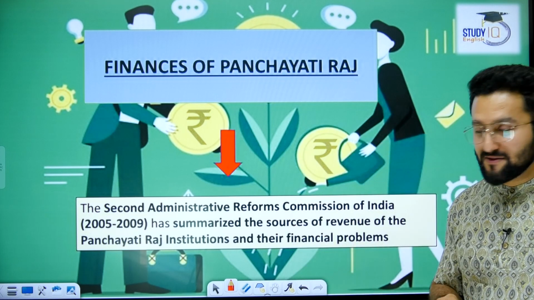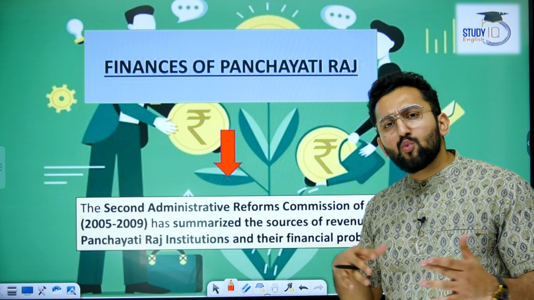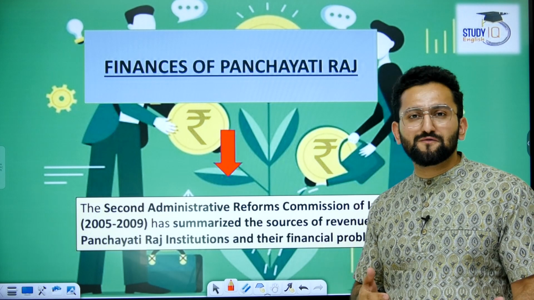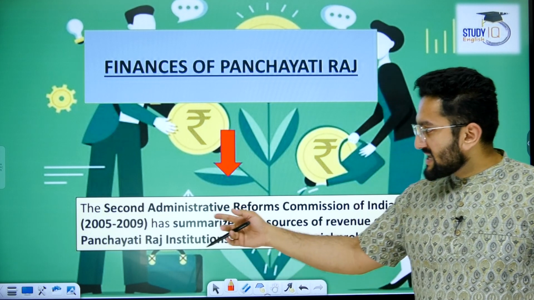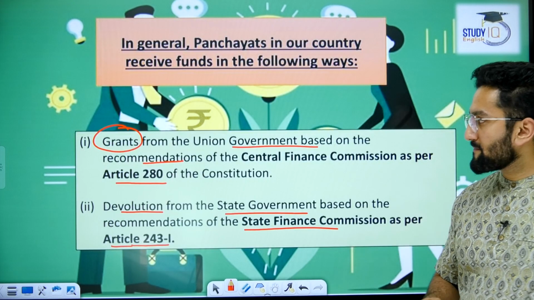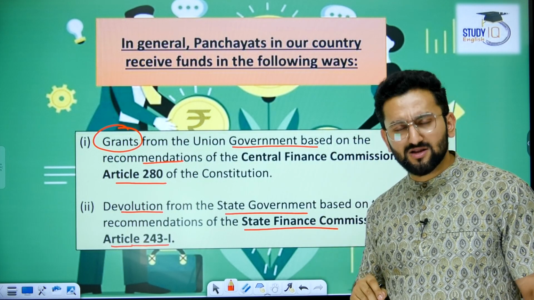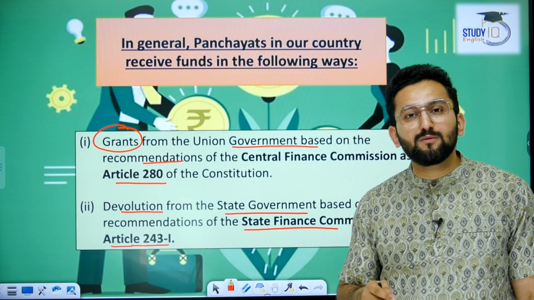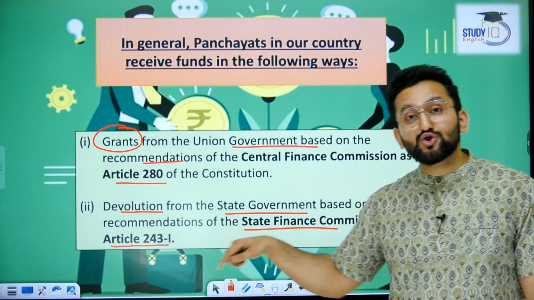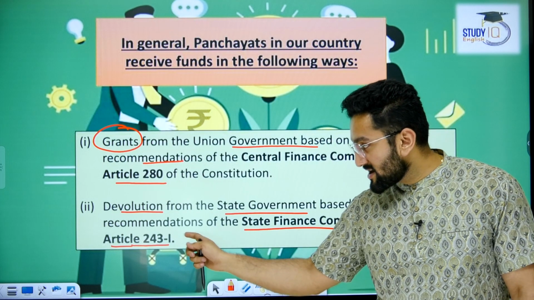Now finances of panchayat. This part is about why Panchayati Raj institutions are deficient of resources after so many years of independence. Second Administrative Reforms Commission of India summarized what is happening. As of now, you should know what the resources of funds for these Panchayati Raj institutions are. Number 1, grants recommended by Finance Commission of India, that is Article 280. Second is devolution of grants from state government on the recommendation of State Finance Commission, Article 243I.